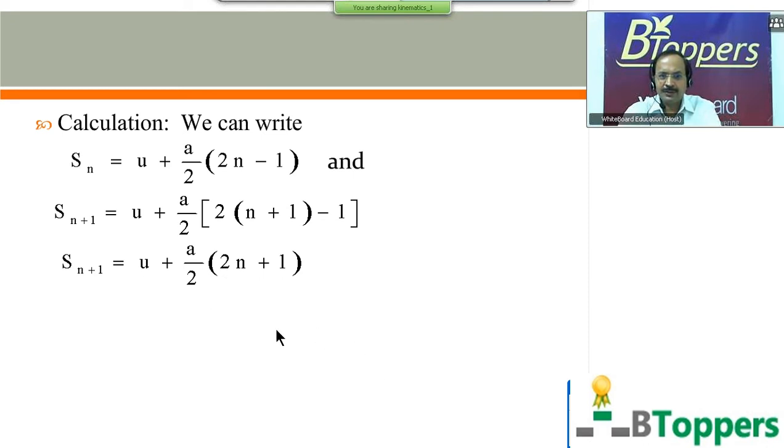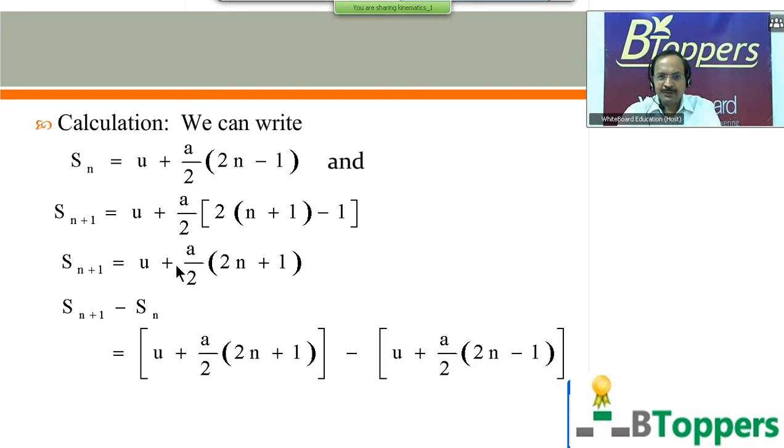Now if you find the difference between the displacement covered in the n plus 1th second and the displacement covered in the nth second, you can substitute S(n plus 1), the displacement covered in the n plus 1th second, as u plus a by 2 into (2n plus 1). You can substitute Sn equal to this value, u plus a by 2 into (2n minus 1). So u gets cancelled. If you simplify this yourself, you get S(n plus 1) minus Sn equal to a numerically.